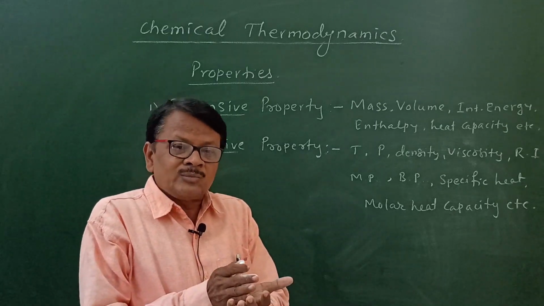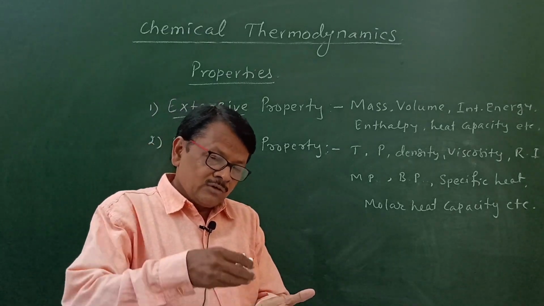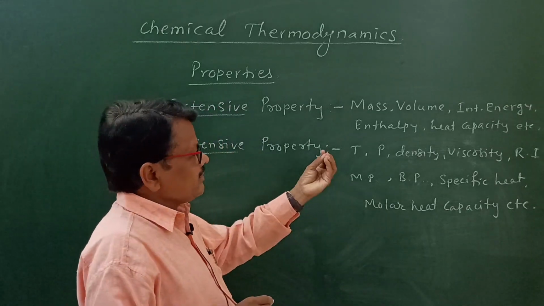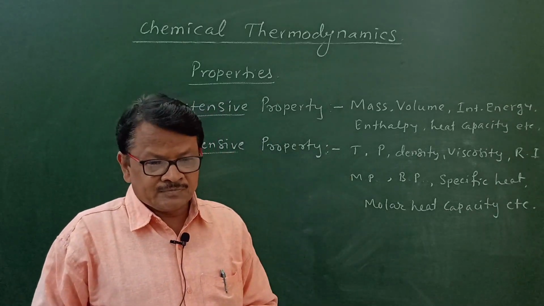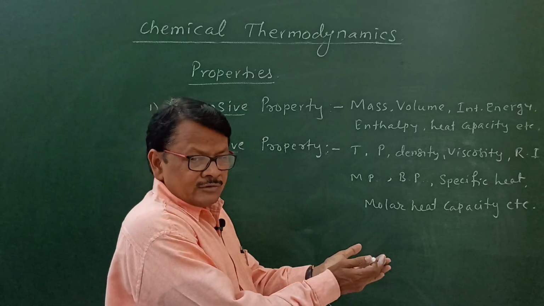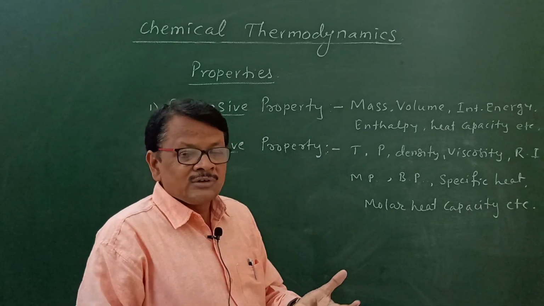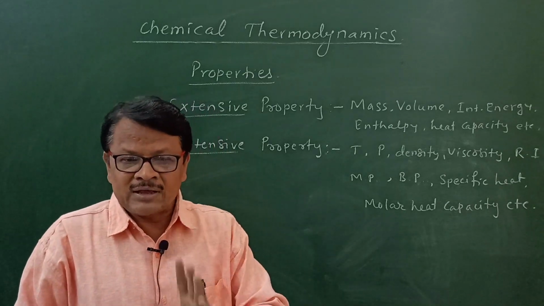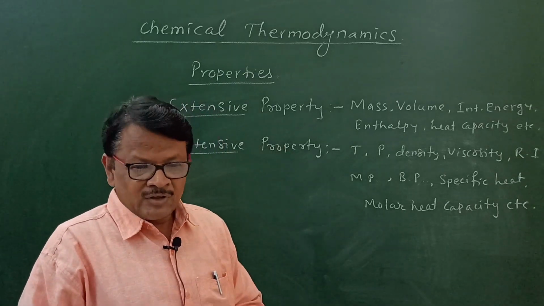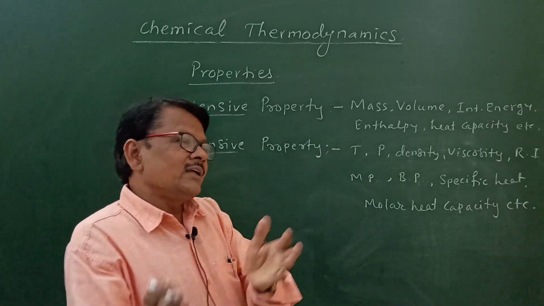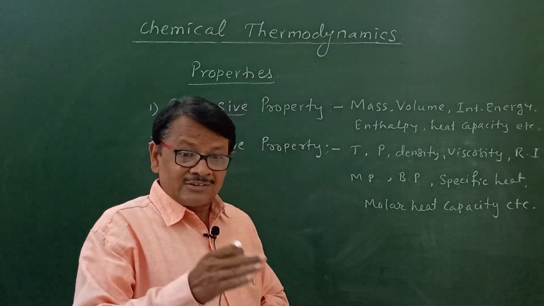Because the mass of the substance depends upon the number of molecules or amount of substance present in it. If you consider 1 kilogram of sugar, and you remove certain sugar and add it in tea, the remaining sugar, its mass will not be 1 kilogram because it is less than that. Because some amount of matter we have taken out, or if you add more sugar to it, its mass increases.